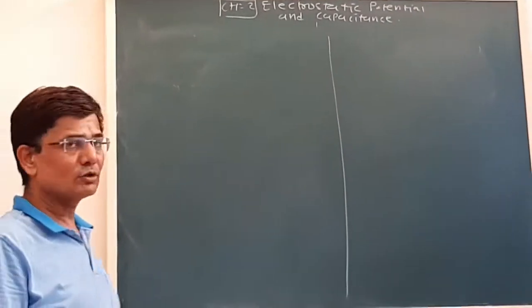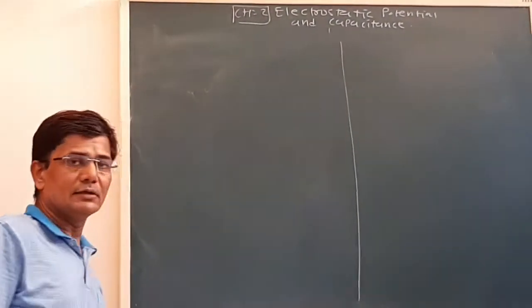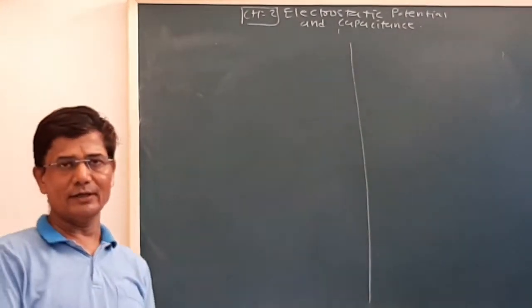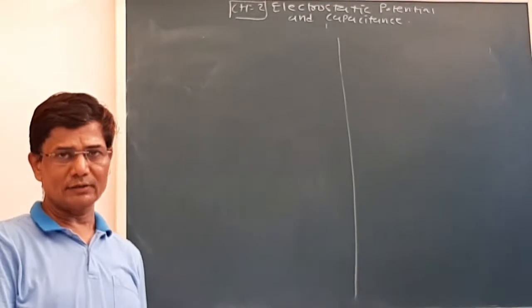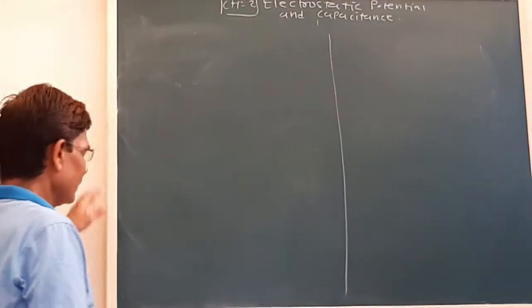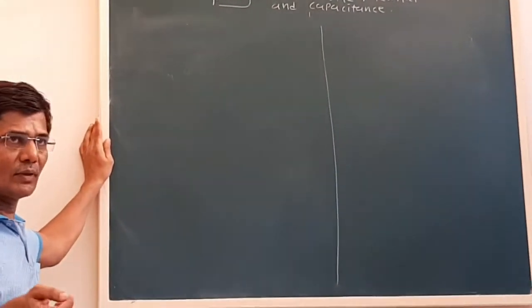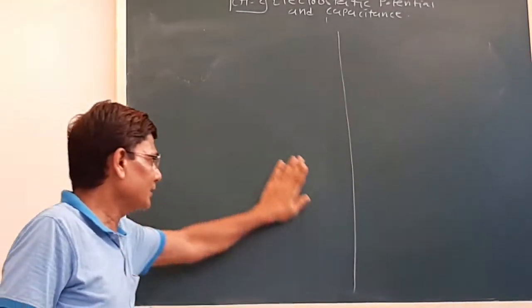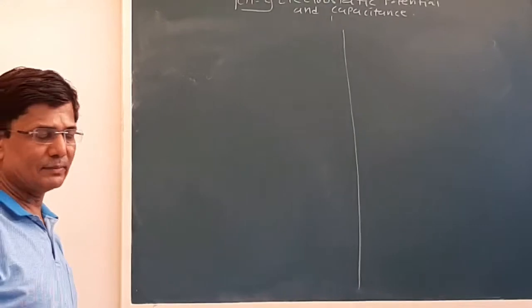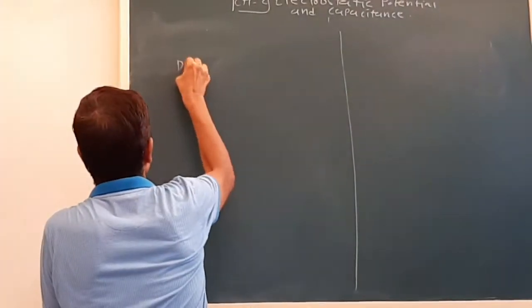Our next topic is dielectric. In the 11th standard or even the 10th standard you studied about conductors and insulators. Most of the metals come into the category of conductors, but insulators we put in a specific category, which is called dielectric.